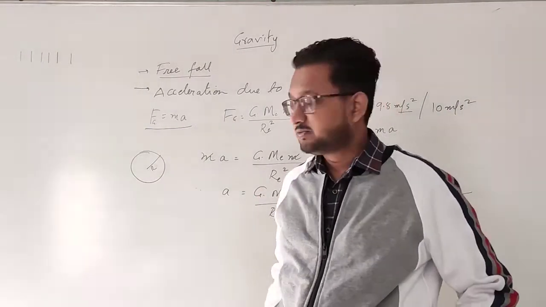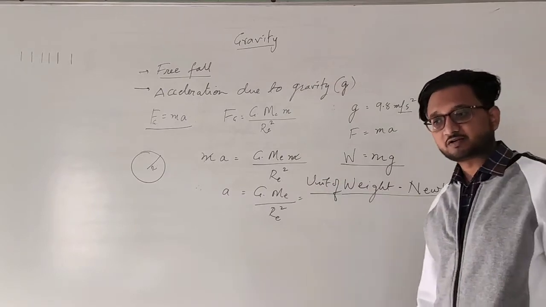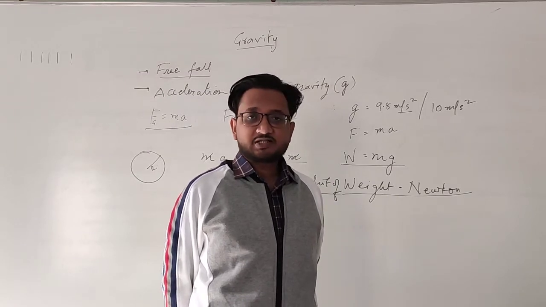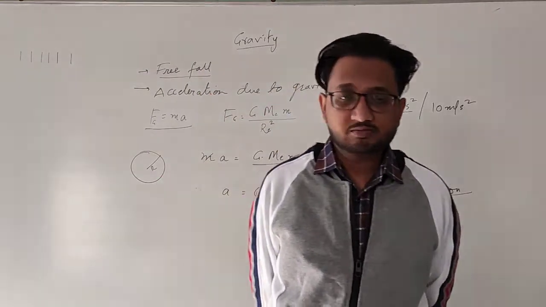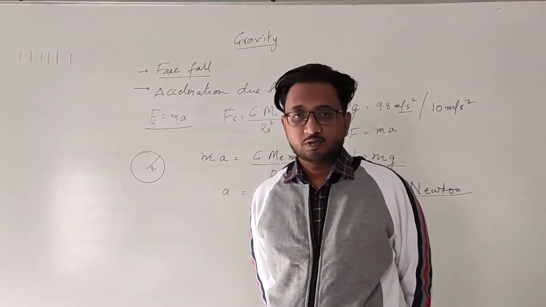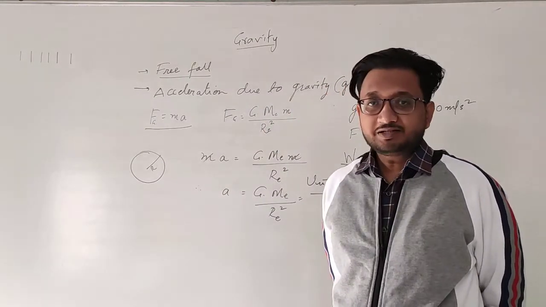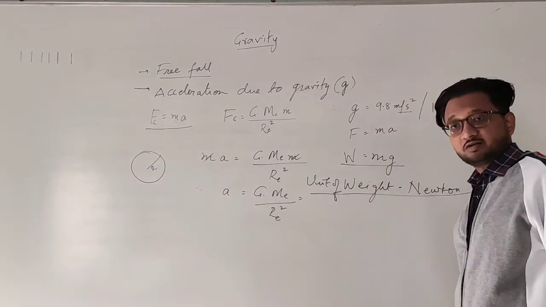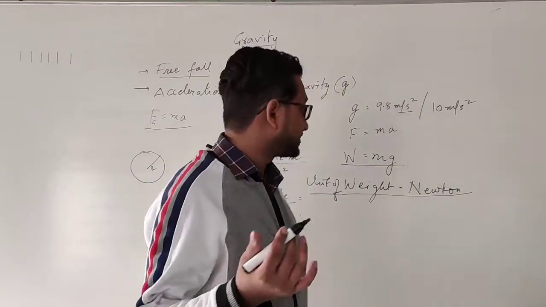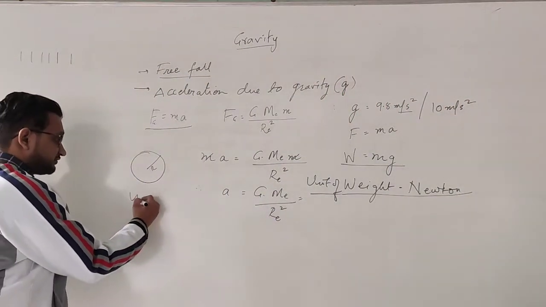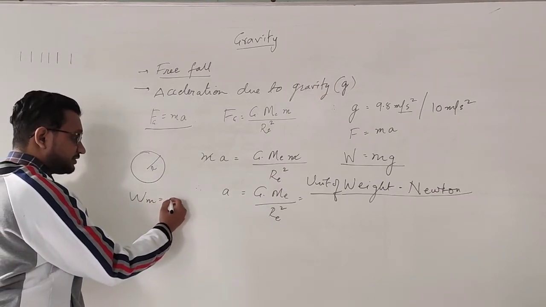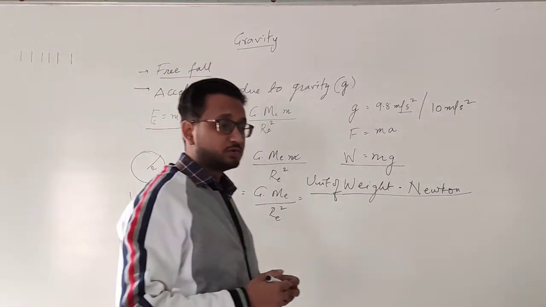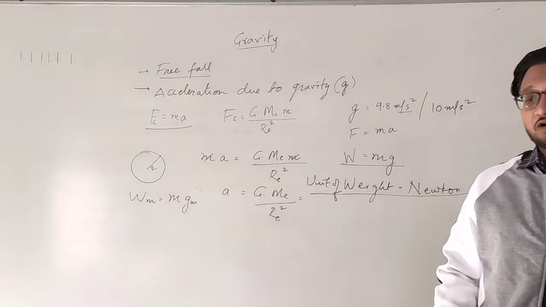Okay students, so we talked about the derivation and the weight of the object on the surface of Earth. Now the topic that is remaining is the weight of an object on the surface of Moon. In order to find the weight, we simply apply this formula for the surface of Moon. So the weight of an object on the surface of Moon, W m, is equal to mass of object and the gravitational acceleration of Moon.